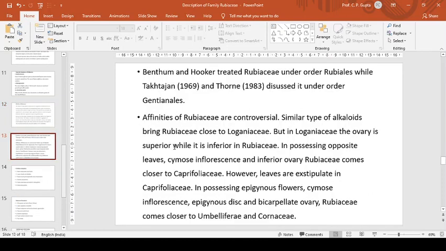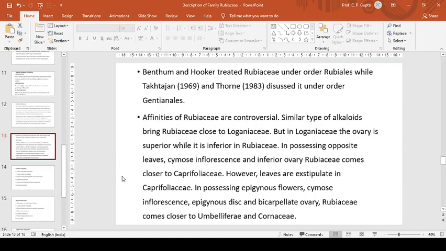So, the affinities of Rubiales are controversial, with a difference of opinion among many taxonomists. Bentham and Hooker treated Rubiaceae under Rubiales, while Takhtajan and Thorne discussed it under Gentianales. Similar type of alkaloids bring Rubiaceae close to Loganiaceae, but in Loganiaceae the ovary is superior while it is inferior in Rubiaceae.